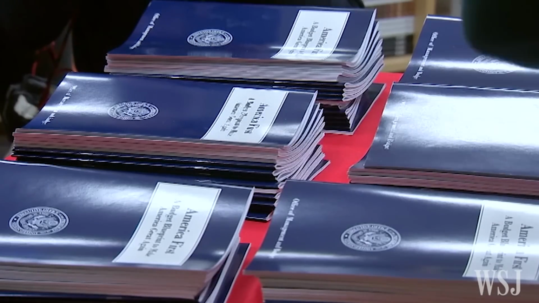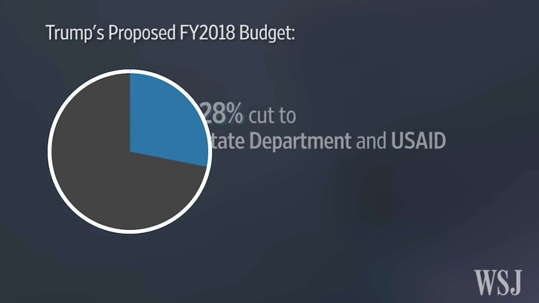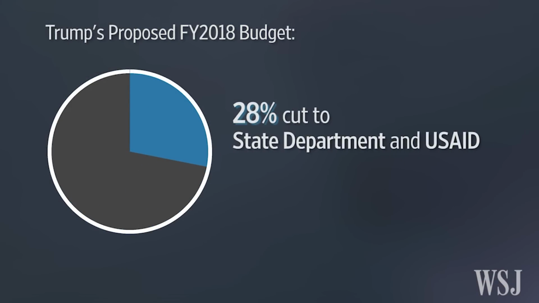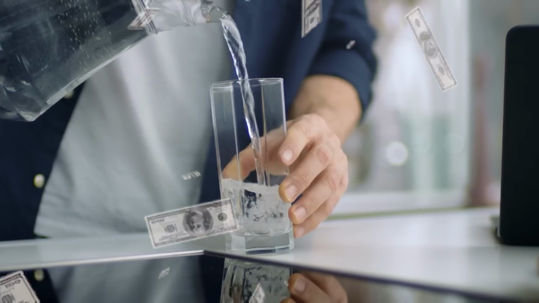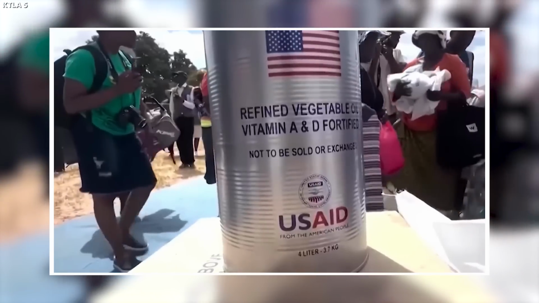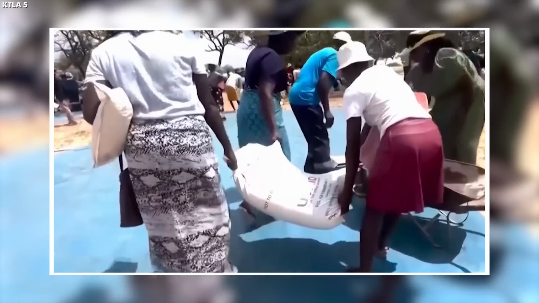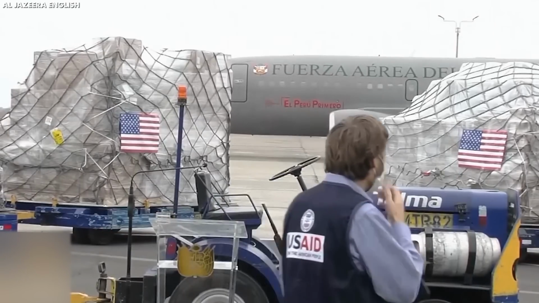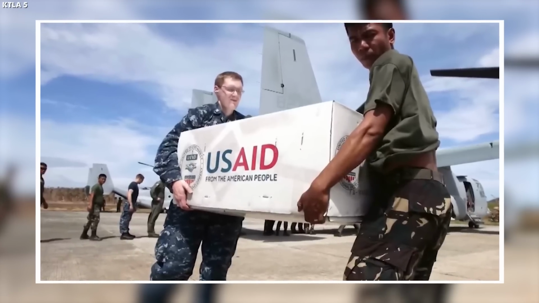The Trump administration's proposed 2018 budget released Thursday calls for a sharp 28% cut to the State Department and USAID. One example was a $10 million plan to provide clean water in a war-torn country. Instead of finding the cheapest and most effective way, USAID hired contractors who charge high prices, and in the end, only a few wells were built. This kind of mismanagement was found in many other projects, proving that the system was broken and that the people who needed help were still suffering.